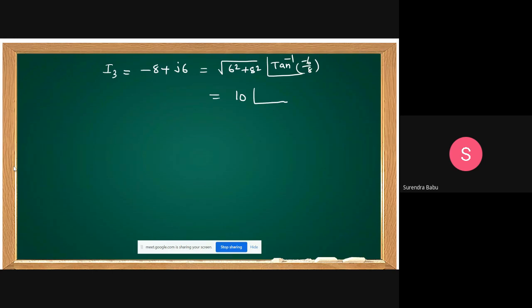I am doing the calculation. Tan inverse minus 6 by 8. Yes.